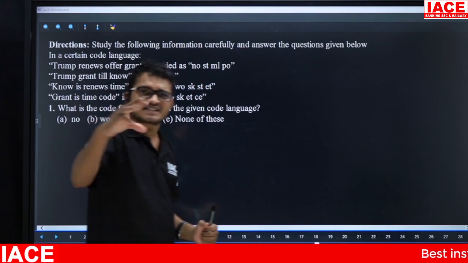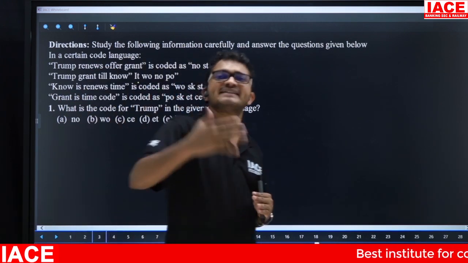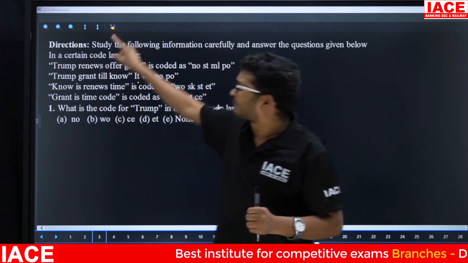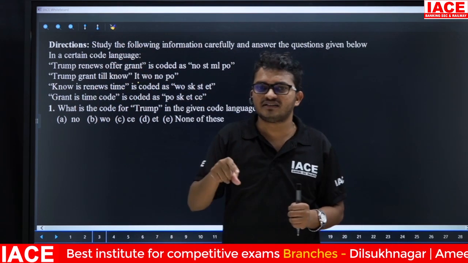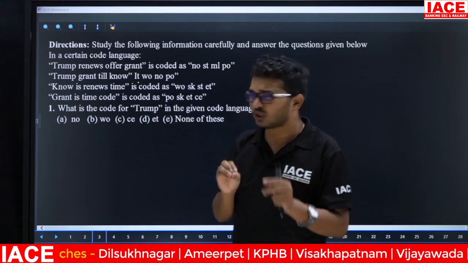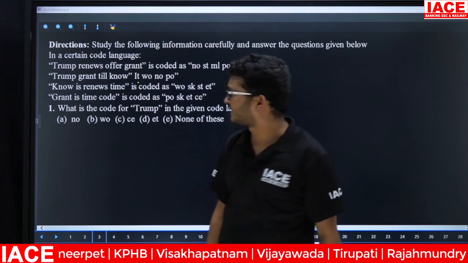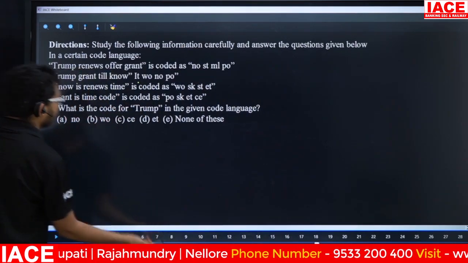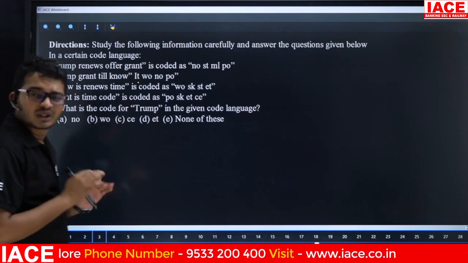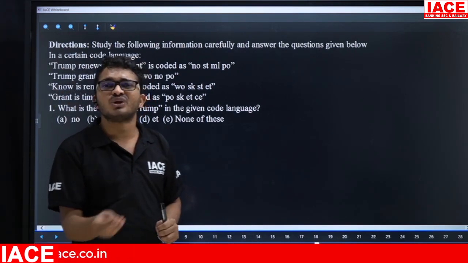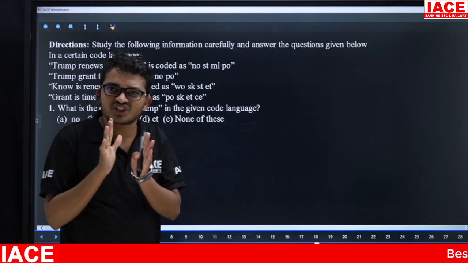Friends, first I will explain the basic type, for those who have zero knowledge. After that, using questions we will be able to solve. First I will give the basic method. What does the basic method mean? Take the first line and compare it with the remaining lines, and check whether any information is common.